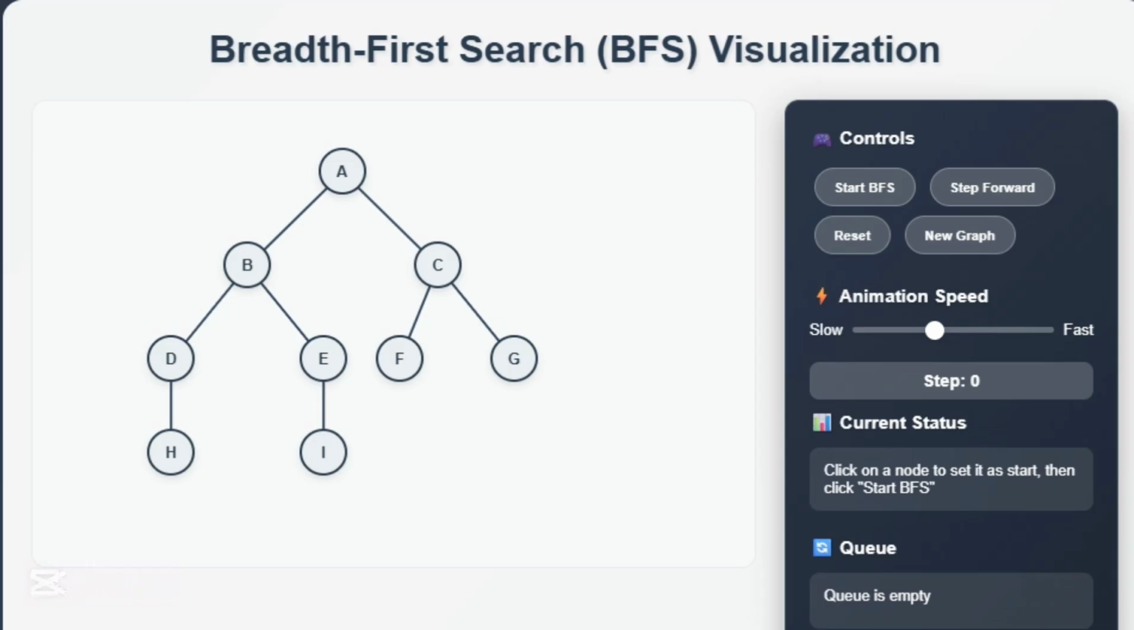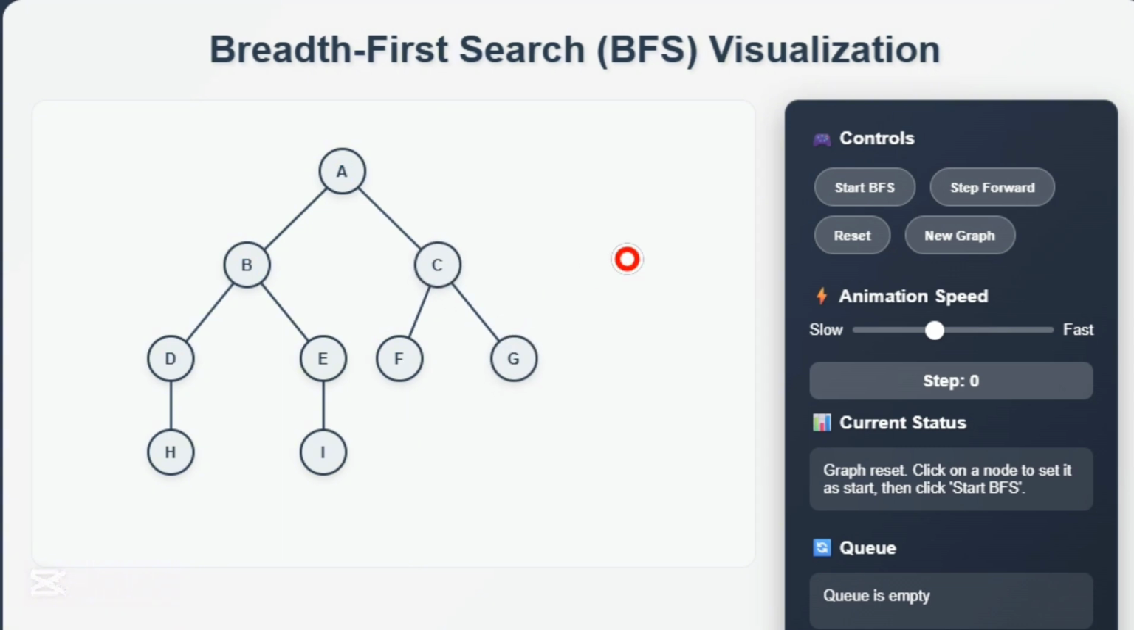Today we are learning BFS. BFS is one of the simplest and most powerful algorithms in computer science. This can be a graph or a tree. Each circle you see is called a node. You can think of a node as a point or location. The lines between them are called edges, and they represent connections or paths between the nodes.